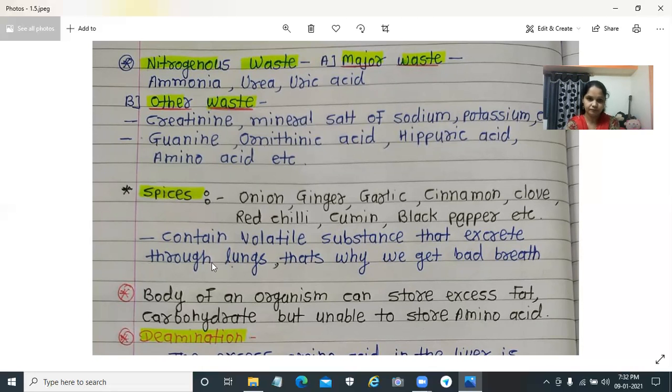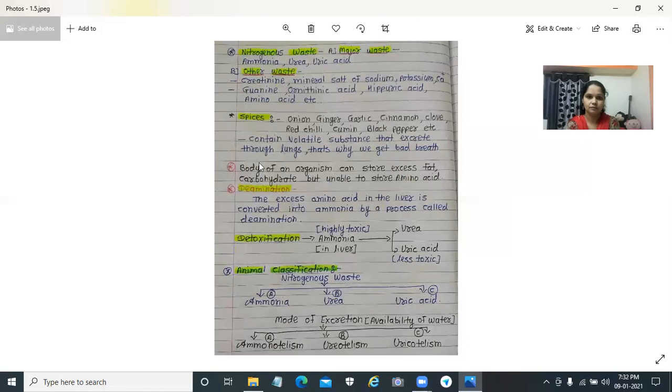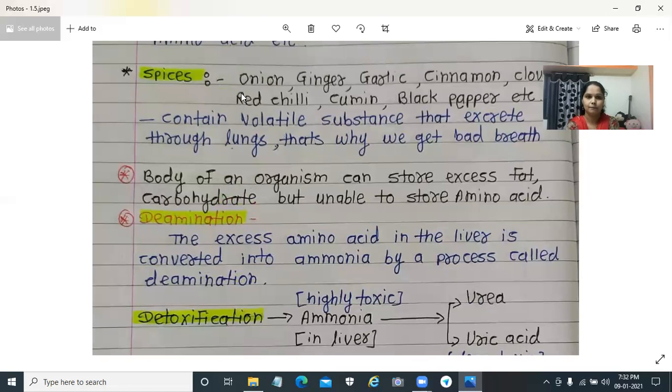Look at this next point. In Indian tradition, we use different kinds of spices like onion, ginger, garlic, cinnamon, clove, red chili, cumin, black pepper, etc. They also contain volatile substances, like the sulfur compound in onion.